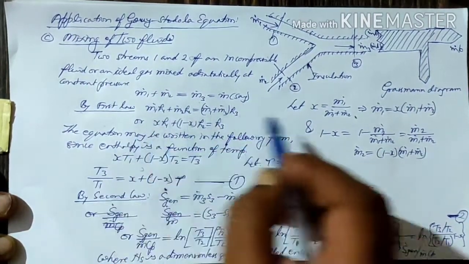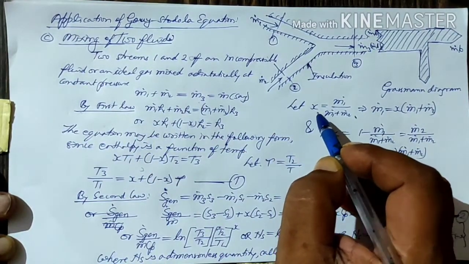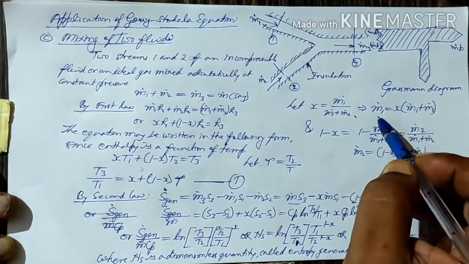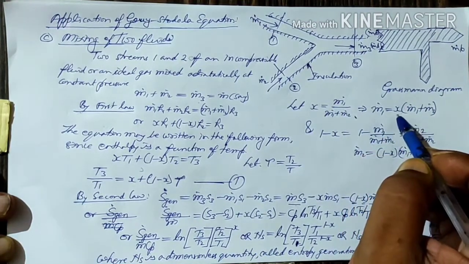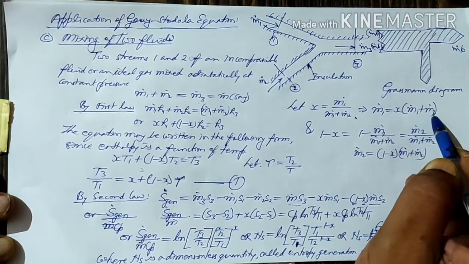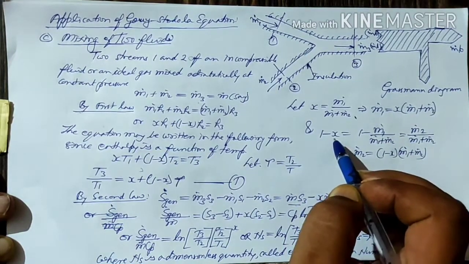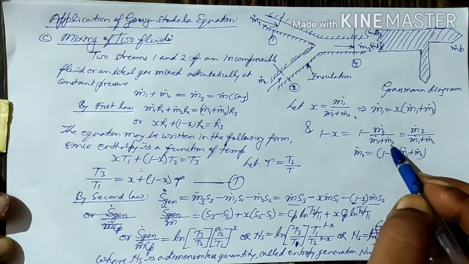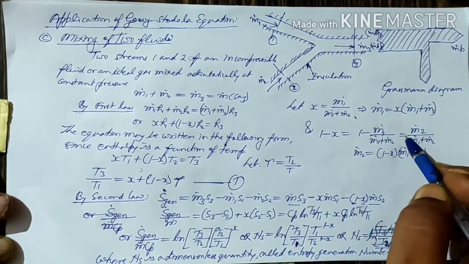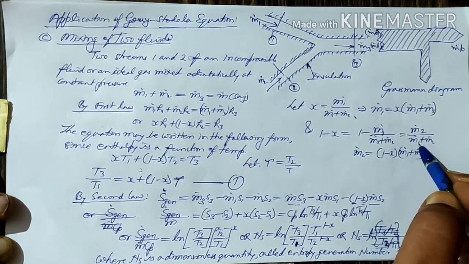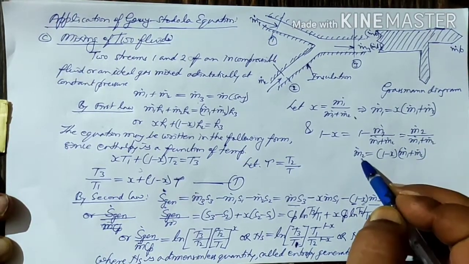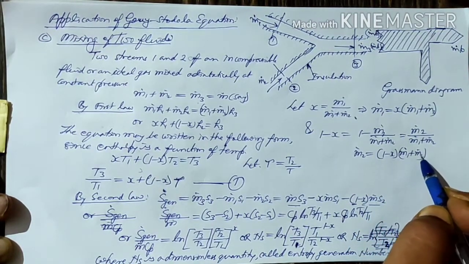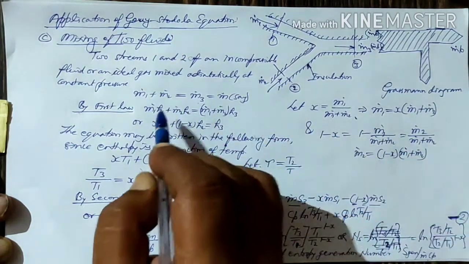Okay, and if we assume x equals m1 dot upon m1 dot plus m2 dot, then we can write m1 dot equals x times m dot, and 1 minus x equals m2 dot upon m1 dot plus m2 dot. So m2 dot we can say is 1 minus x into m dot. So we are writing this here.